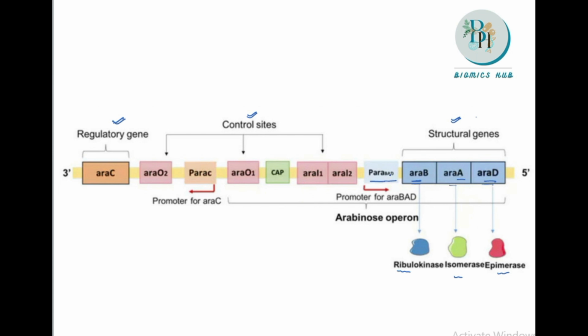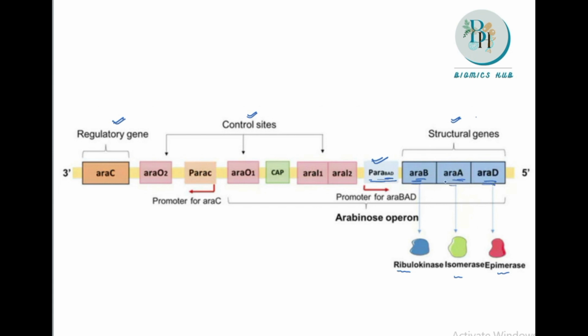For synthesis of any of the genes, we need a promoter region, and one operator region is also present. In the promoter region, the RNA polymerase will come and bind, and it will help in the synthesis of the structural genes. By the process of transcription, it will be converted into mRNA, and by the process of translation, it will be converted into protein. So for the structural genes, this is the promoter region, known as P-ARA-BAD. This BAD is Arabinose B, Arabinose A, and Arabinose D.